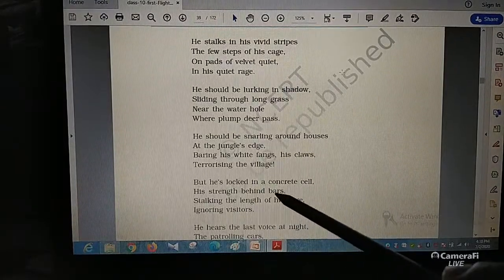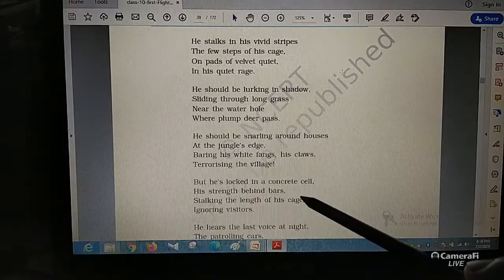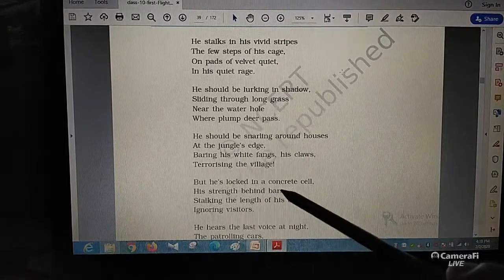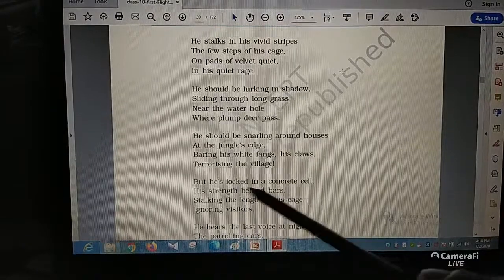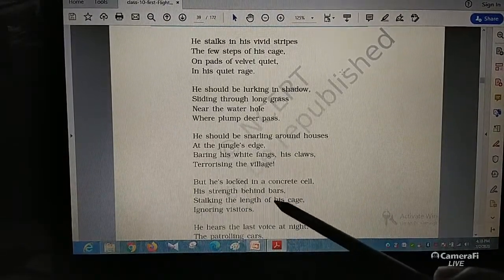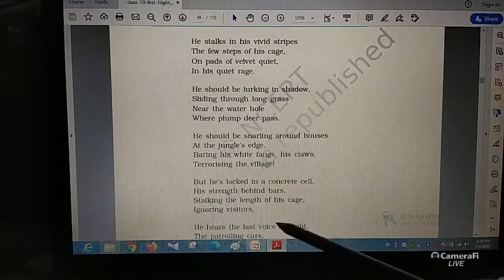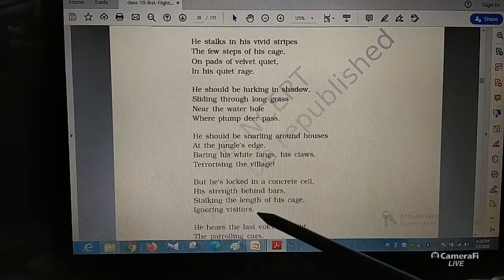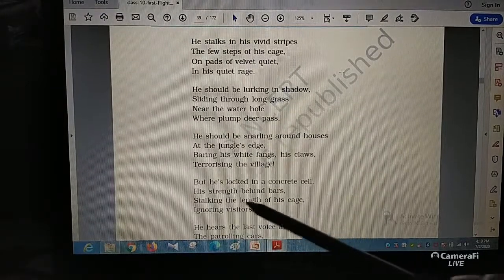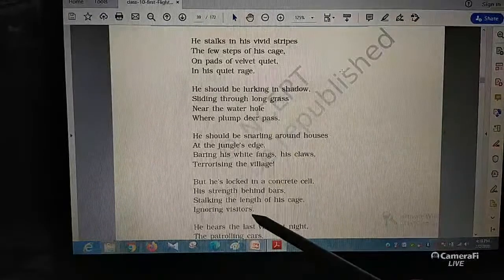So the tiger is forced to be locked in the concrete cell. There is no valid reason for locking him. So the strength of the tiger is behind the bars. So the tiger is basically walking in the cage, and ignoring the visitors who are there.